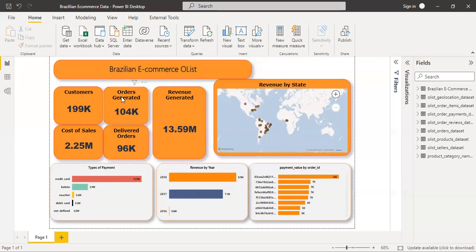orders generated. So basically, I did a map to show which locations have revenue per state. So we have here, in this particular state, the revenue was 100 and this. Basically, each of the states has this bubble where I'll be able to know who did what.